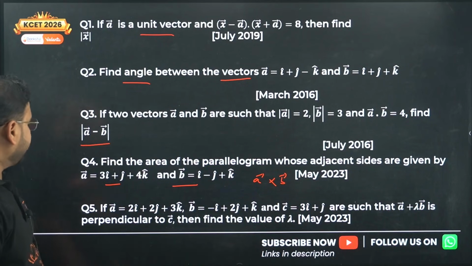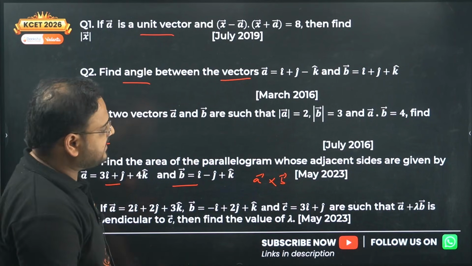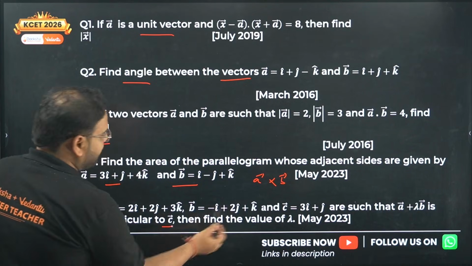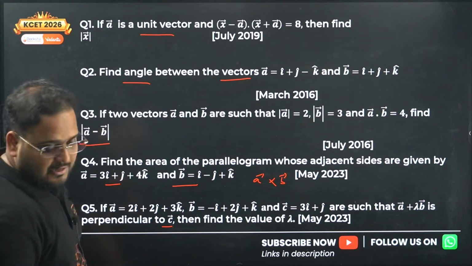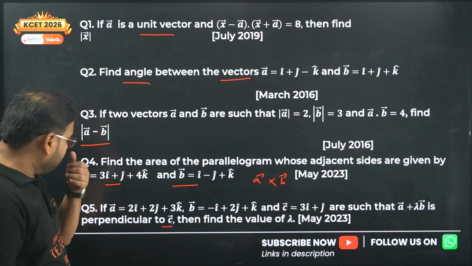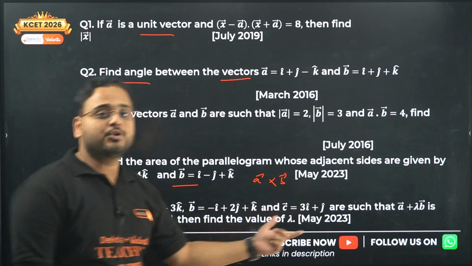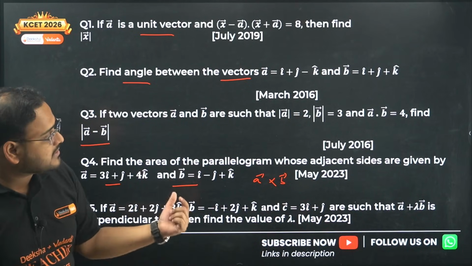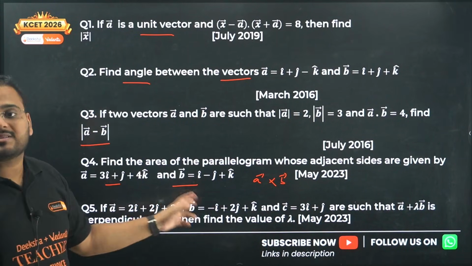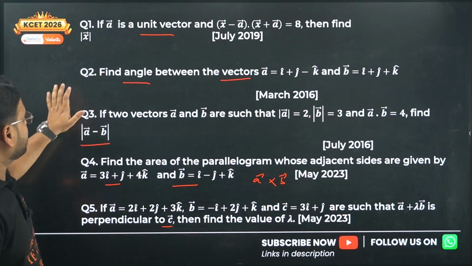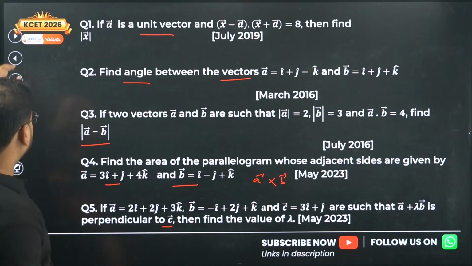Okay. If A is this, B is this, C is this, such that A plus lambda B is perpendicular to C, then find the value of lambda. So find the A plus lambda B actually. Find the value of A plus lambda B over here: this plus lambda times this, dot with C will be 0 because A plus lambda B is perpendicular to C. So A plus lambda B dot C will be 0. From there you can get the value of lambda. So let me know the answers. Okay, so these are the 5 questions as homework.